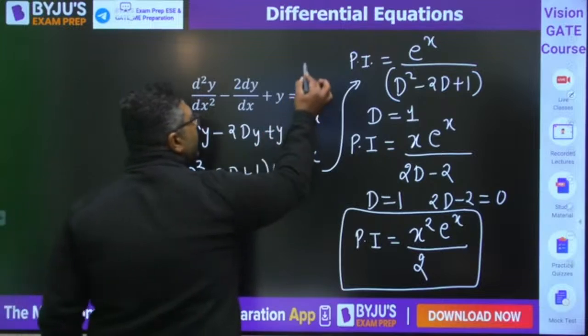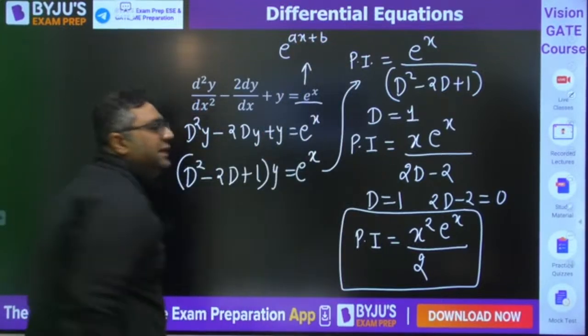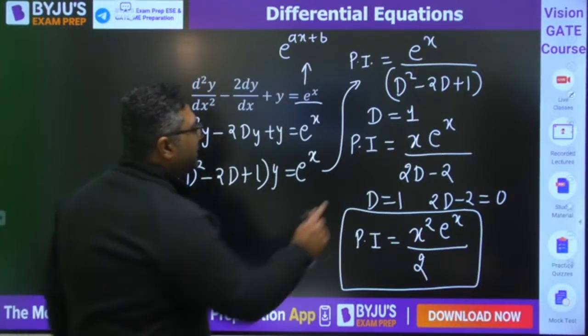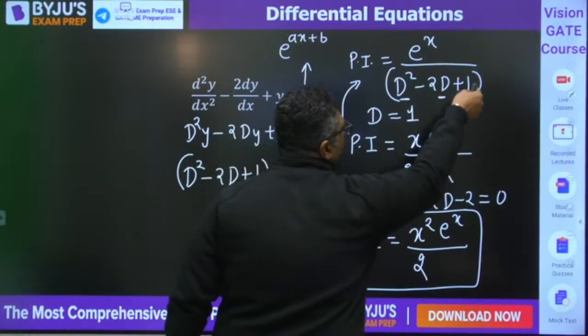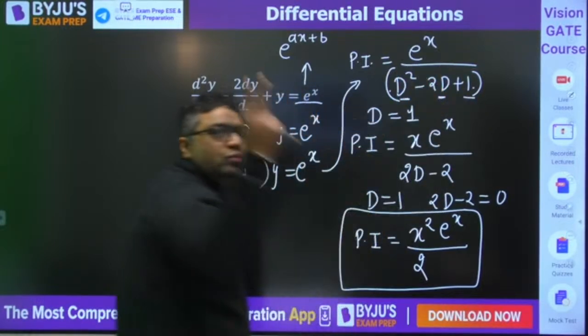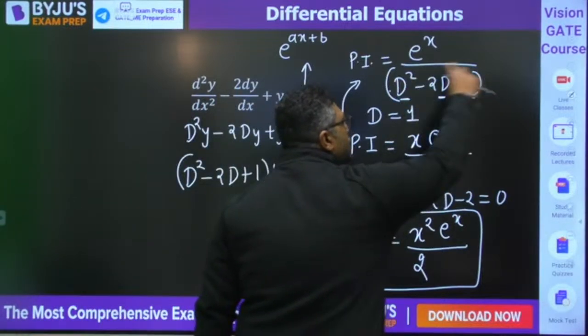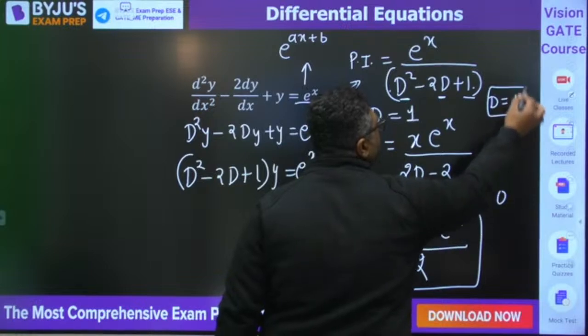Here, if you consider it as e to the power ax plus b, you can see a is 1. So when you put d as 1, you get 1 squared, 1 minus 2 into 1 plus 1. 1 plus 1 will be 2, minus 2 will become 0. So the denominator is becoming 0. That's why we did not put d equals 1, because the denominator will become 0.